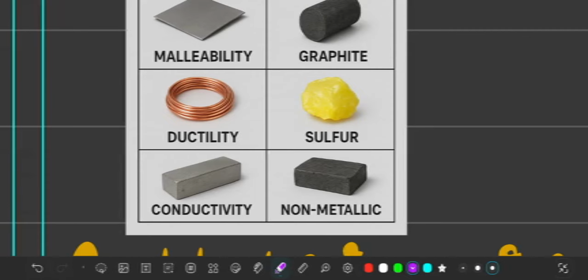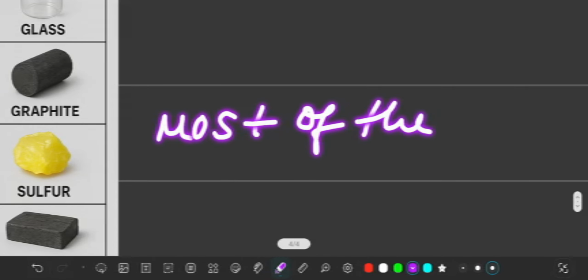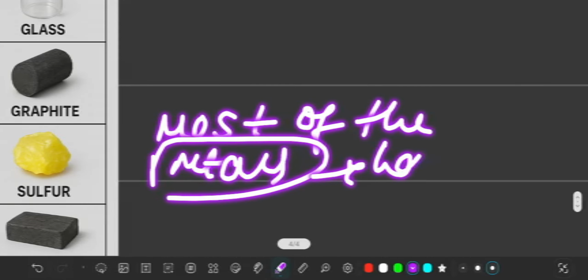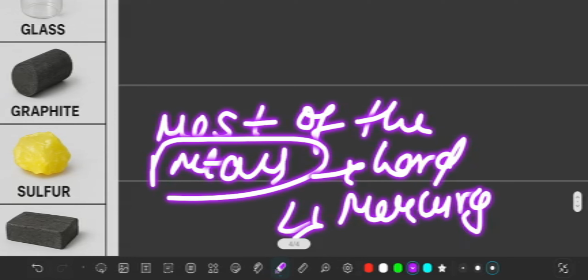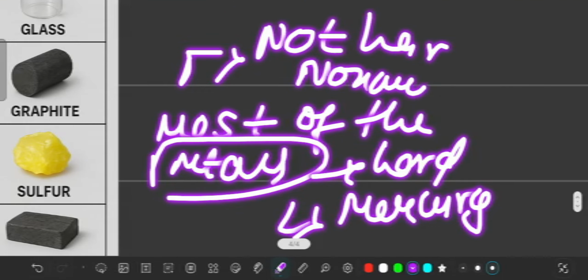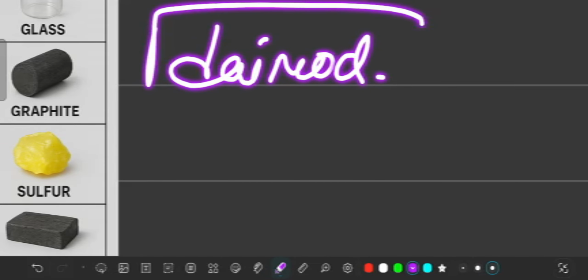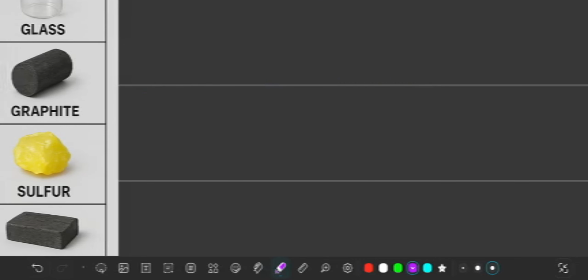Also, most of the metals are hard, except again mercury, whereas non-metals are not hard. But still, diamond is a non-metal, and it is the hardest non-metal.